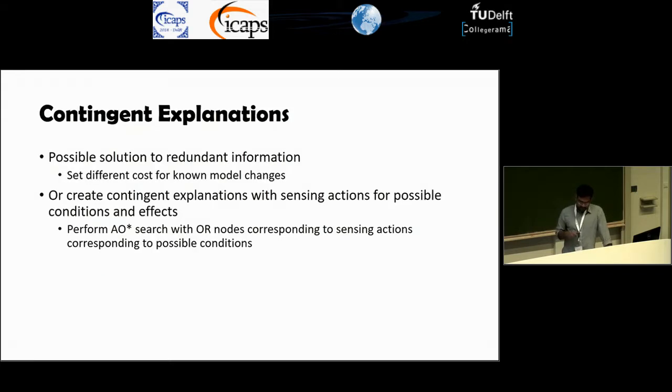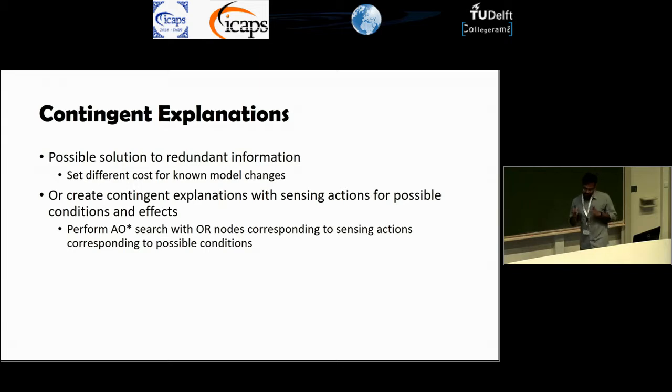So one way of getting around this is possibly weighing different model changes differently, so that you give more cost to changing parts of the model that are uncertain versus changing the parts that are known. But that doesn't completely solve the issue. The other option is to have what we call the contingent explanation.